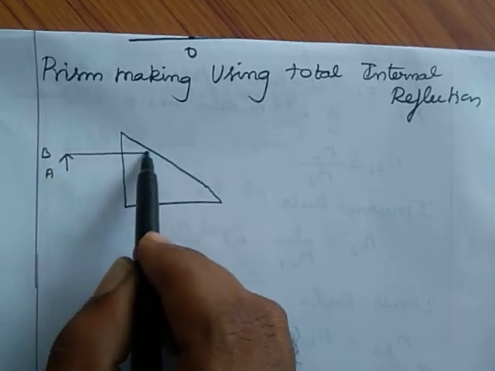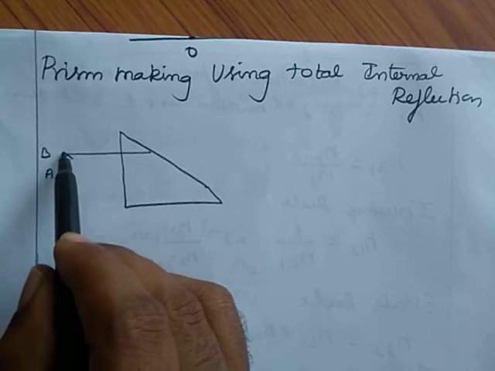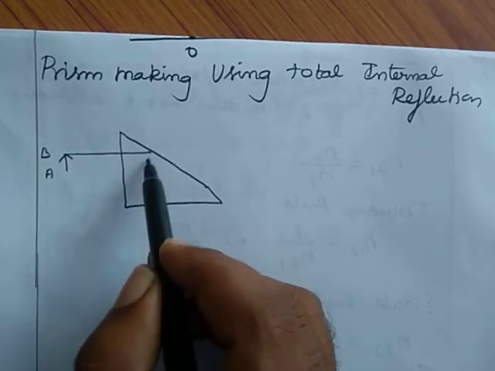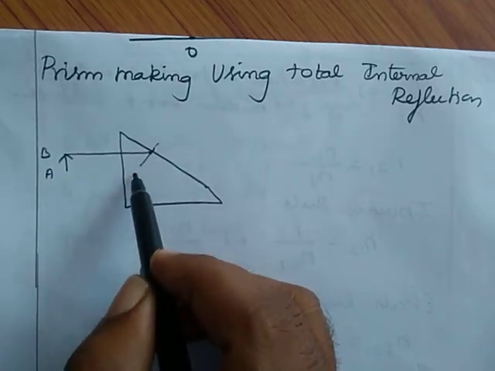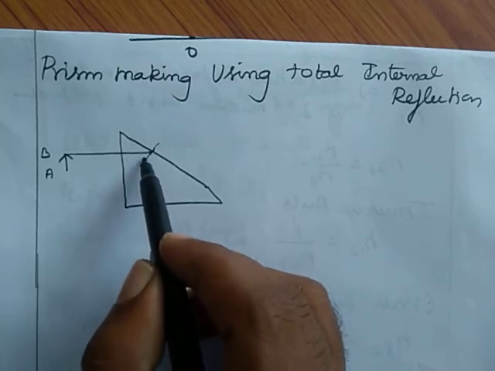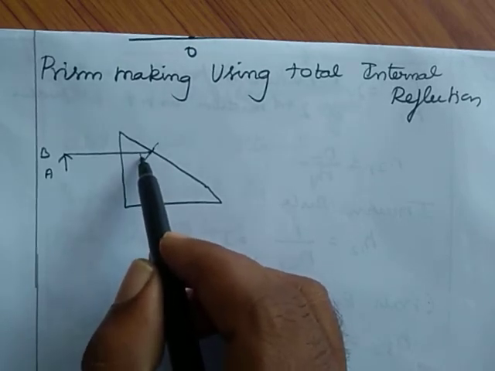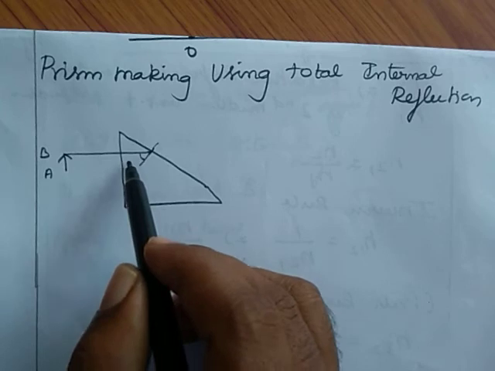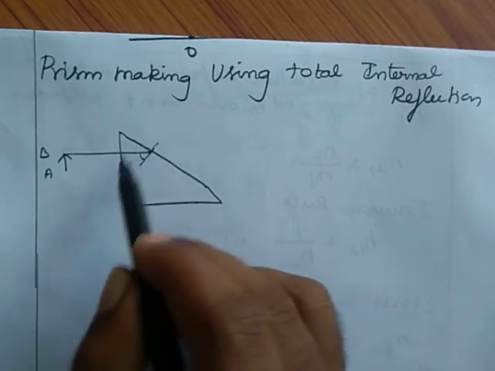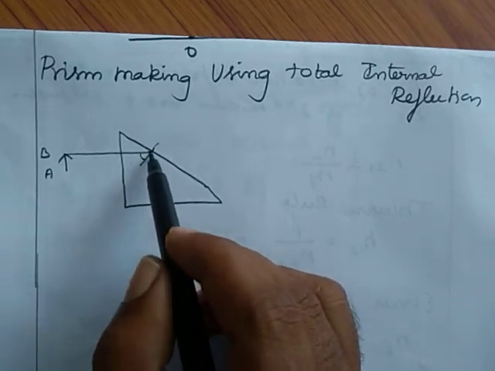There is light from the object from B, it falls on the surface. At that point I draw a normal. Here the angle of incidence inside the prism will be greater than the critical angle of the prism, so it will be reflected.